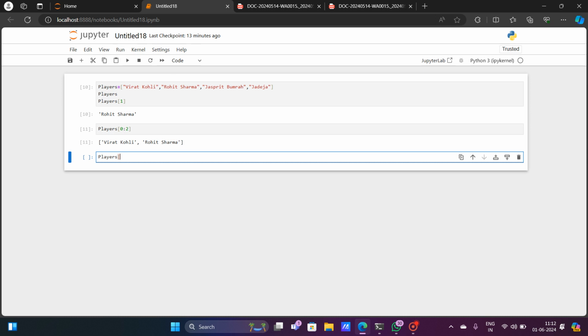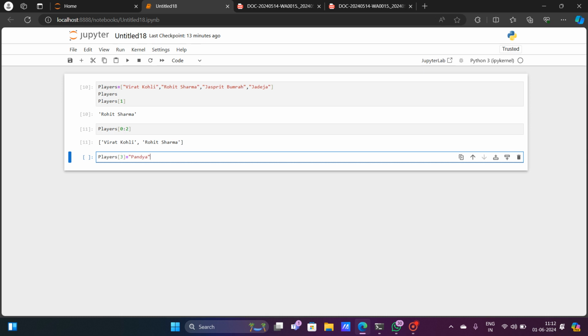That is players. Then I am giving the index of Jadeja, that is 3. Within the third bracket, obviously, the index will be given. Then equals to, I have to assign the name that I want to change. Suppose I want Manish Pandey in place of Jadeja, or Pandya in place of Jadeja.